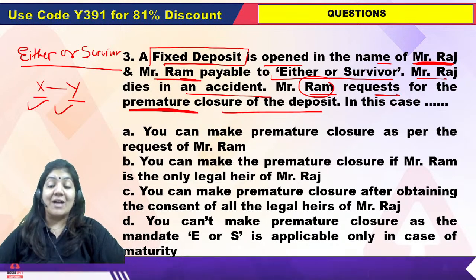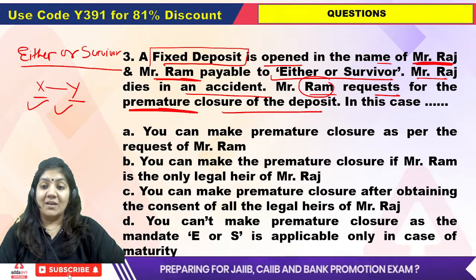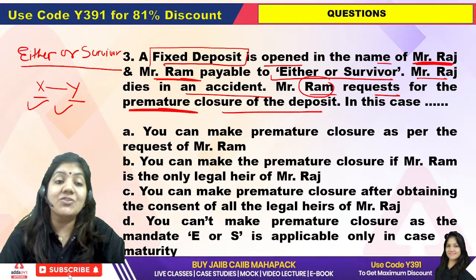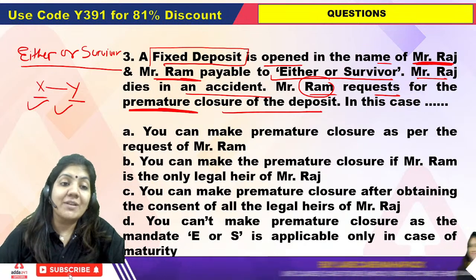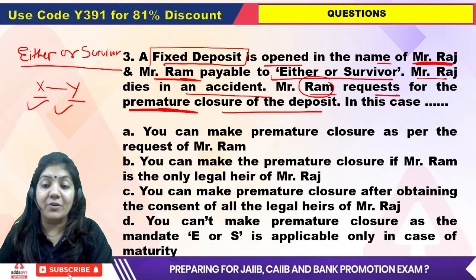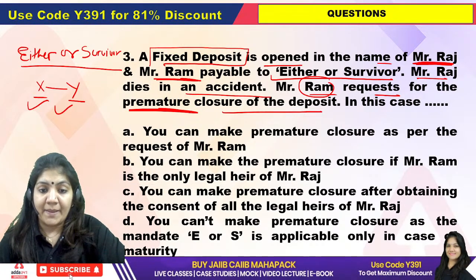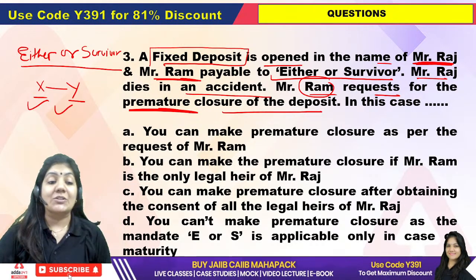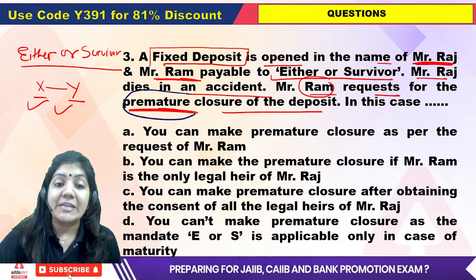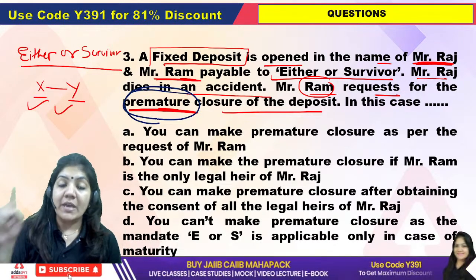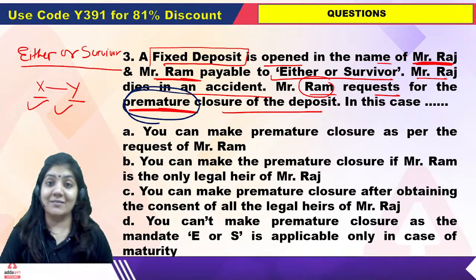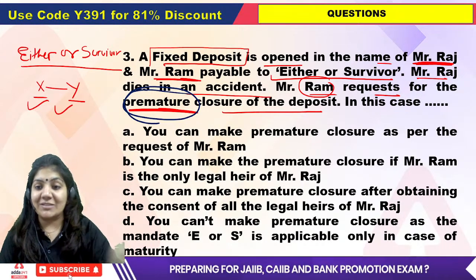This question is also very easy. I have already told you: either or survivor, later or survivor, then joint husband and wife. Now class, focus on this point: for premature closure of the FD, whether the signature of either is required or the signature of both is required. The answer is hiding in these questions.